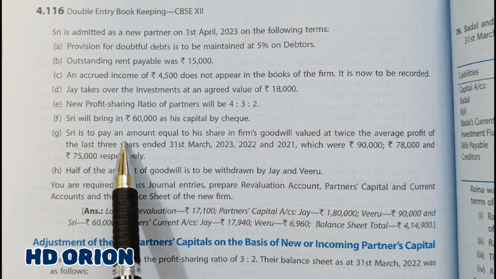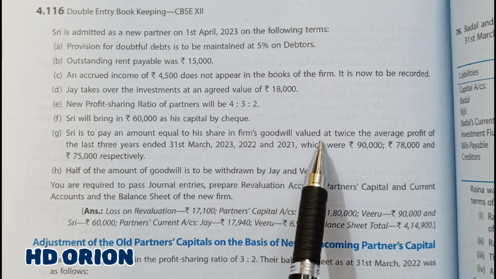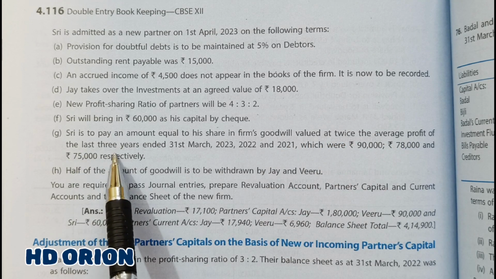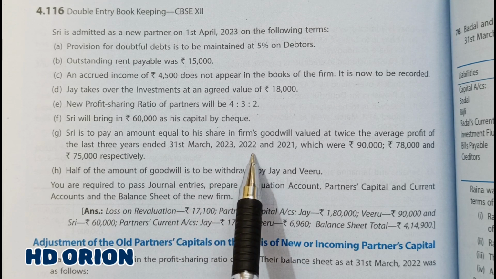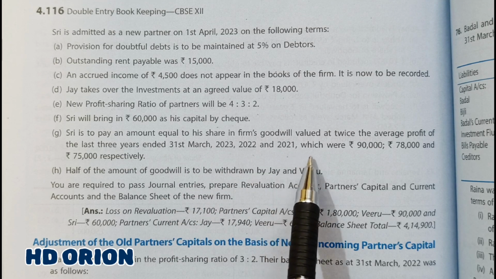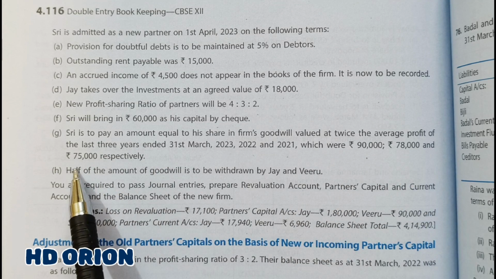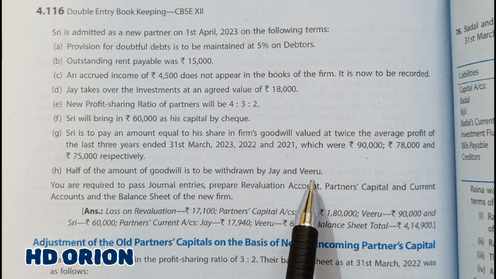Sri is to pay an amount equal to his share in firm's goodwill, valued at twice the average profit of the last 3 years ended 31st March 2023, 2022 and 2021, which were rupees 90,000, rupees 78,000 and rupees 75,000 respectively. Half of the amount of goodwill is to be withdrawn by Jay and Viru.